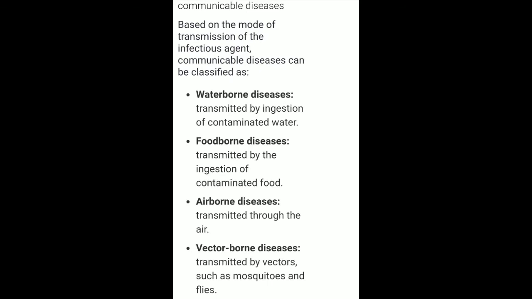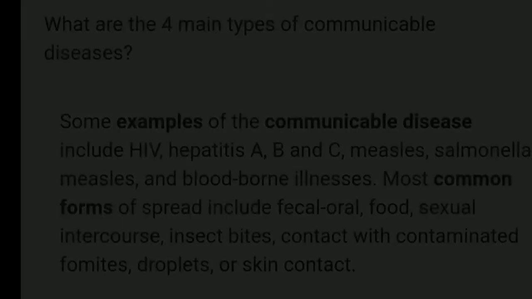Foodborne disease, transmitted by the ingestion of contaminated food. Airborne disease, transmitted through the air. Vector or insect-borne disease, transmitted by vectors or insects such as mosquitoes and flies. Mosquitoes like malaria, dengue, filariasis. Flies like diarrhea, dysentery, cholera.